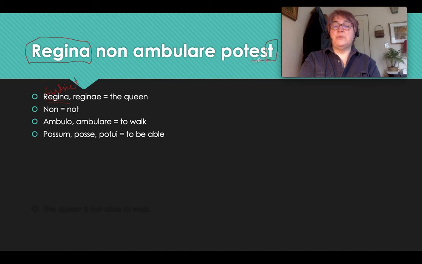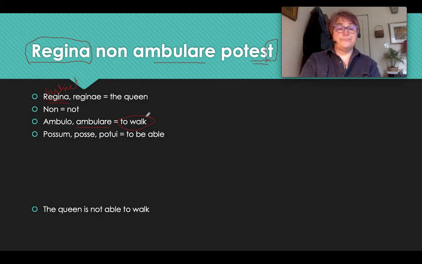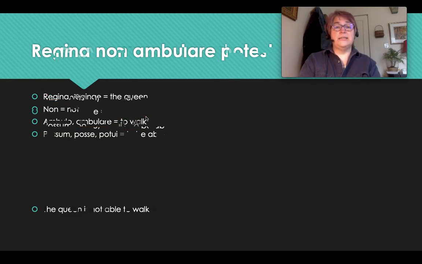Pay attention to what tense we're in. Potest is in the present tense. The queen is not able. Ambulare. By now you know that this infinitive must be translated like this: to walk. The queen is not able to walk. Let's see if we're right. The queen is not able to walk. Let's look at the next one.